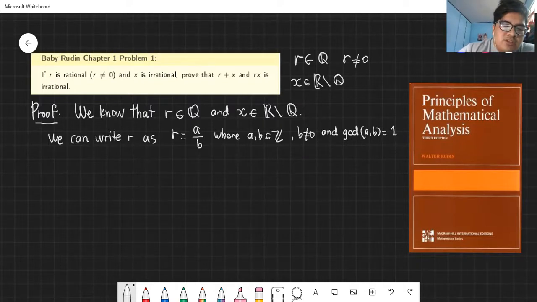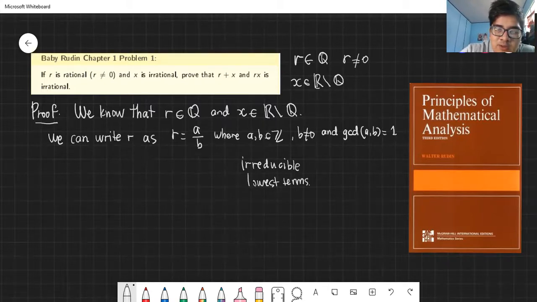What does this condition mean? It means a and b are integers. The denominator of your fraction cannot be equal to 0. And what is this GCD of a and b is equal to 1? It means this fraction is in its lowest terms, meaning it is irreducible. Examples of fractions in lowest terms are 2/3, 4 over 5, and so on.